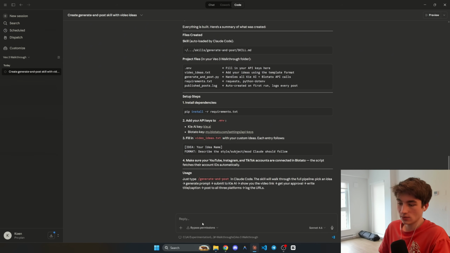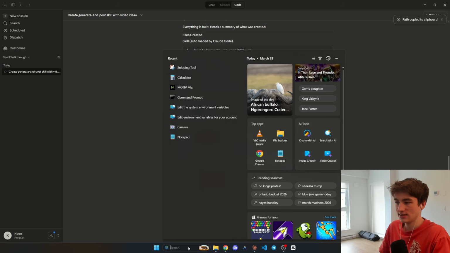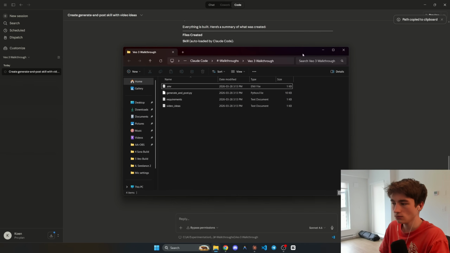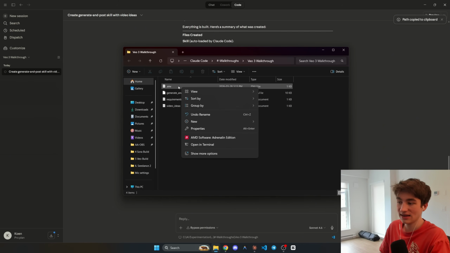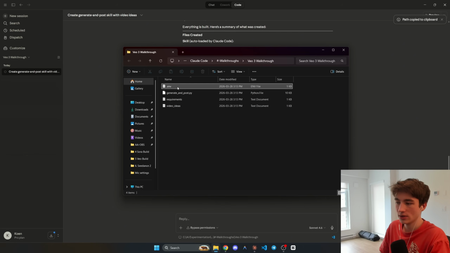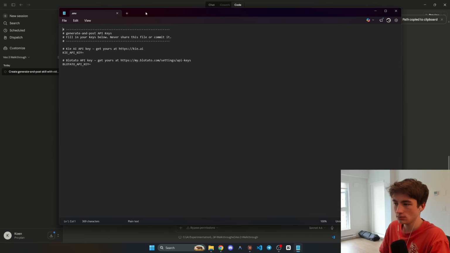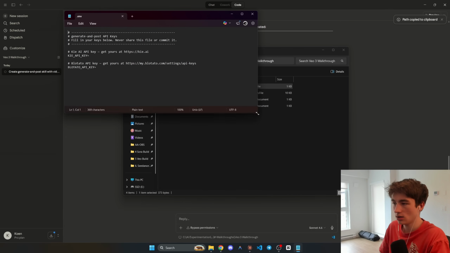And if you lost where your project was, you can just click right here, copy path, paste it into search and hit enter, and it will open it up for you. So yours might look a little bit different to mine, but you're going to want to look for the .env file. So I'm going to open that up. If anything ever doesn't open up, just click on it once, right click, go open with, and click on Notepad. Okay. So I'm going to open this up. And here we are in Notepad.